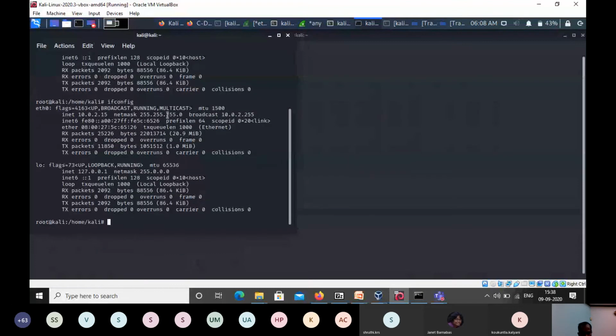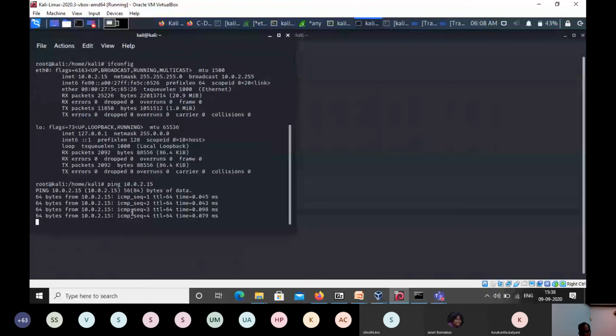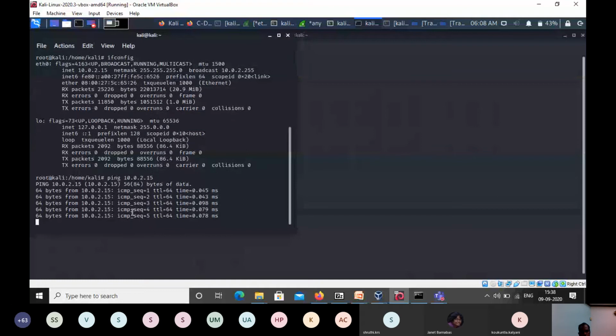This machine's IP is 2.15, so I'm just pinging that machine itself. Now you can see there are responses also coming from that machine, because we are pinging the same machine. Now we'll check it in Wireshark.